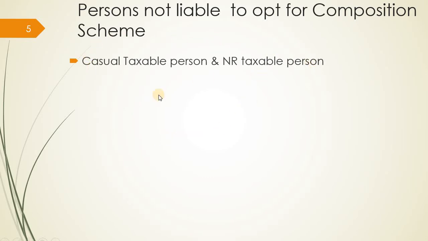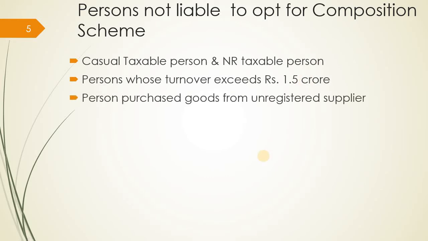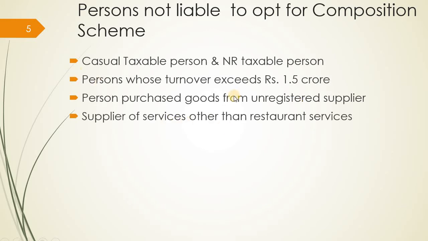They will not be able to opt for the composition scheme because they are trading for a temporary, shorter period of time. Then a person whose turnover exceeds rupees 1.5 crore is automatically not qualified to register under this scheme. Then a person who purchases goods from an unregistered dealer: if you are purchasing any goods from an unregistered dealer, then you will not have an option to register under the composition scheme.